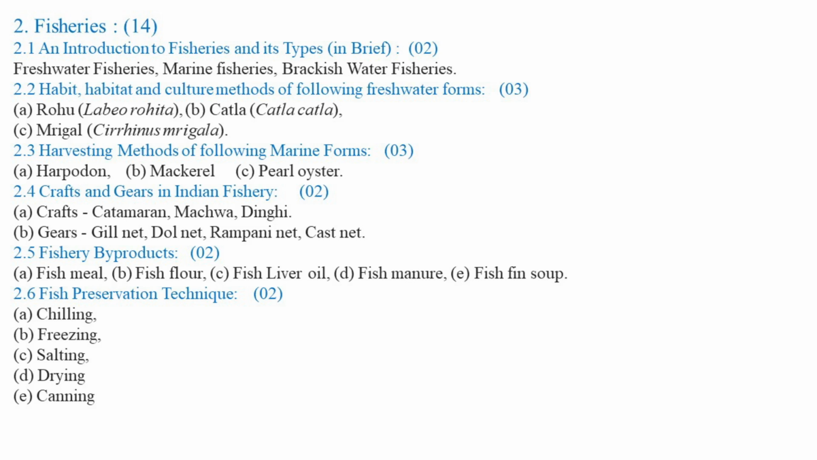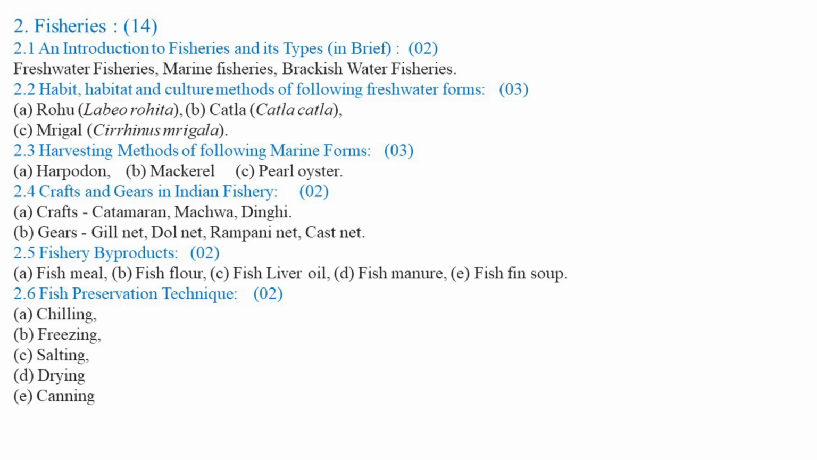In this topic, we are going to study the type of craft, that is boats, which are useful for the catching operation or for the fishermen, which provides a platform. Crafts or boats provide a platform for the operation of the nets or fish catching from the different water resources. So we are going to study different types of crafts or boats such as catamaran, machwa, and dinghy.